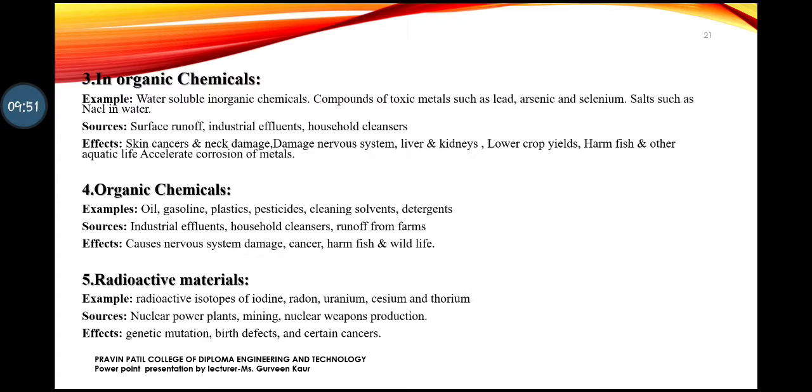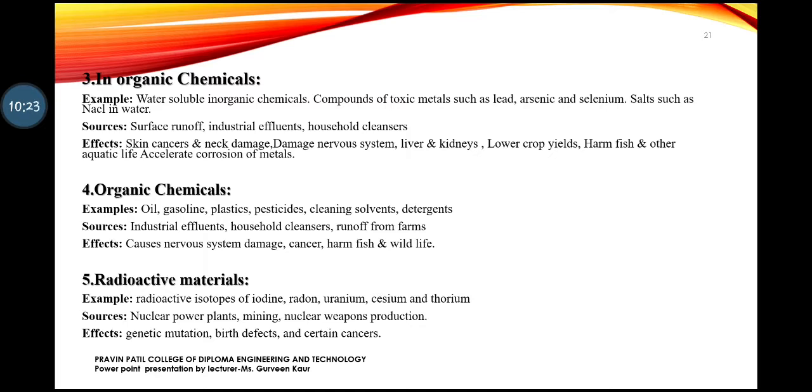Organic chemicals like oil, gasoline, plastic, pesticides, cleansing solvents, and detergents are all organic chemicals. They are generated from industrial effluents, household cleansers, and runoff from the farms. The effects are that it causes damage to the nervous system, it can cause cancer, and it is harmful for fish and wildlife. Then the last one is radioactive material.